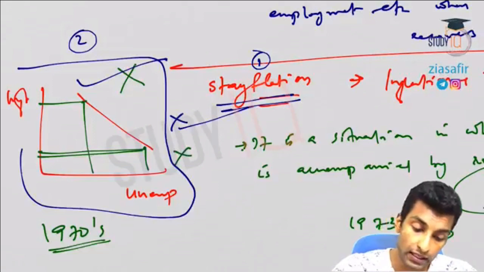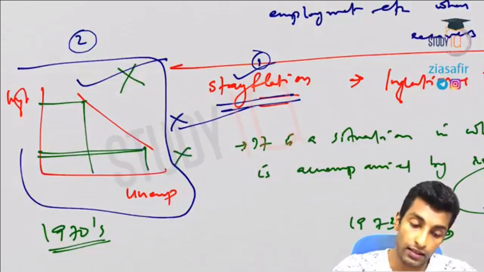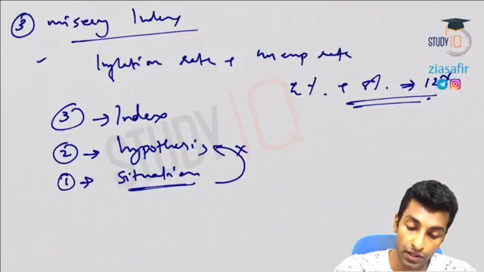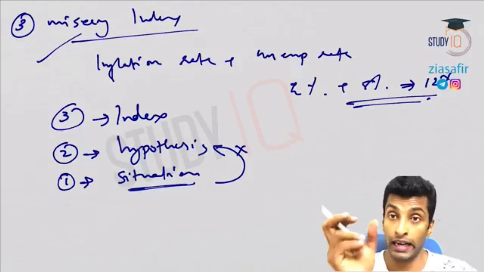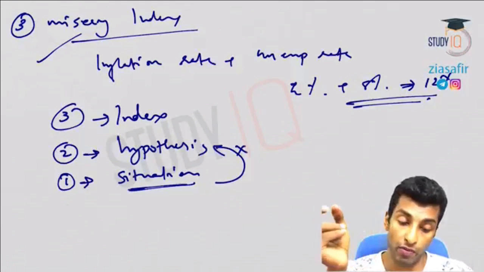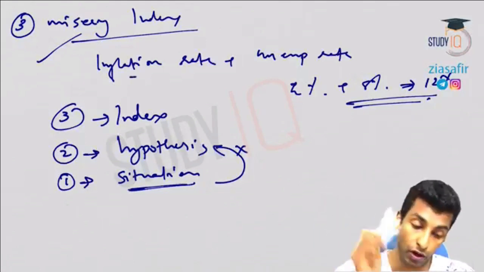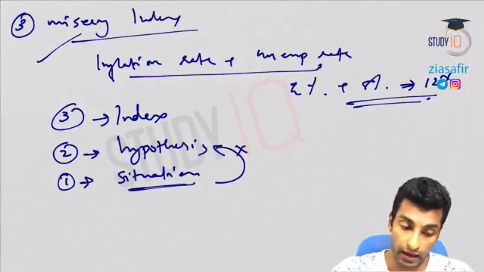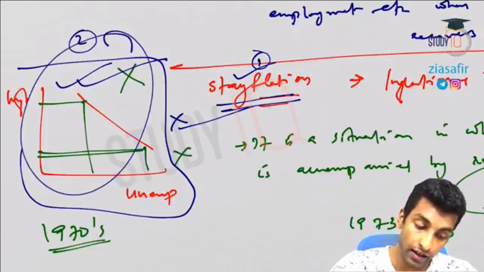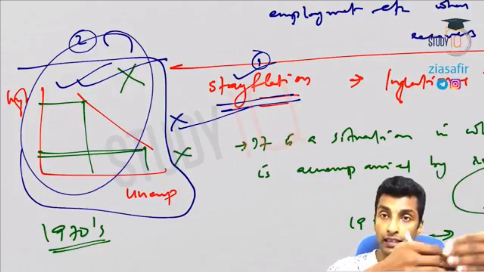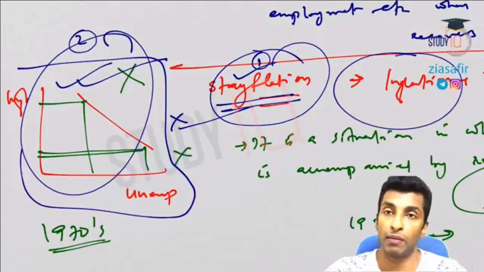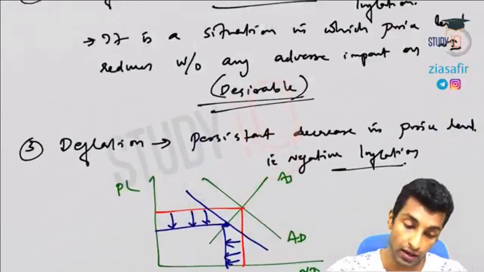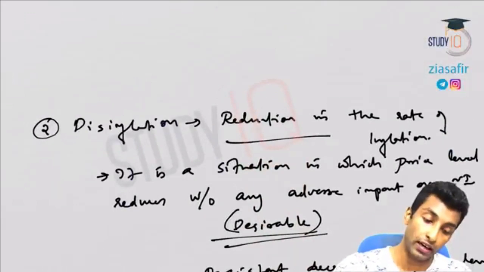So I hope these three are actually connected. Stagflation, Phillips curve and misery index, all the three are connected. Connected with what? Inflation and unemployment. In all the three we are talking about inflation and unemployment. Here inflation plus unemployment in this index. Here inflation and unemployment, what relation? Reverse relation. Here inflation plus, at the same time unemployment is there, that is what stagflation is.